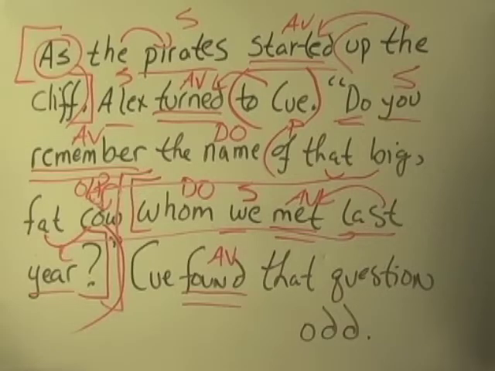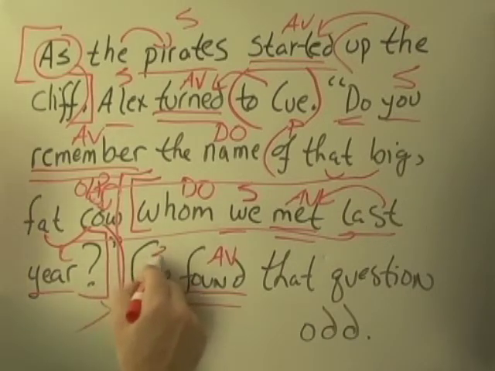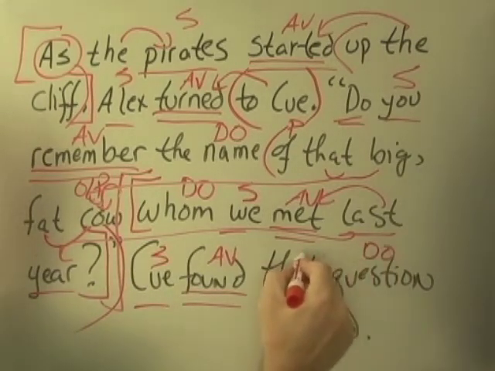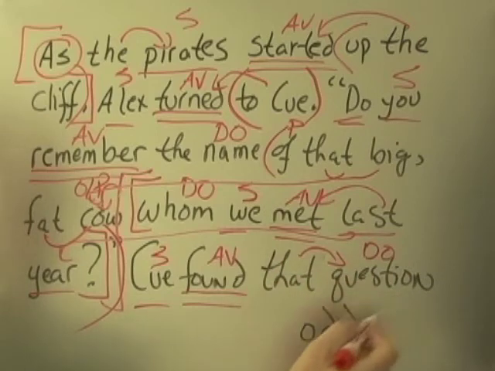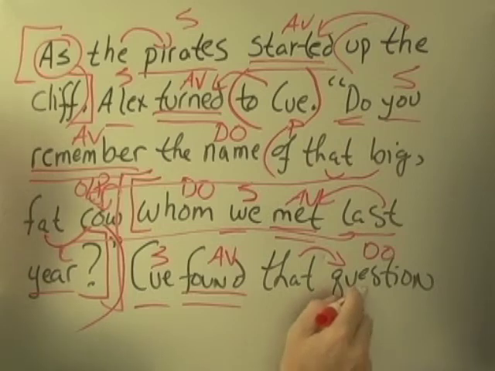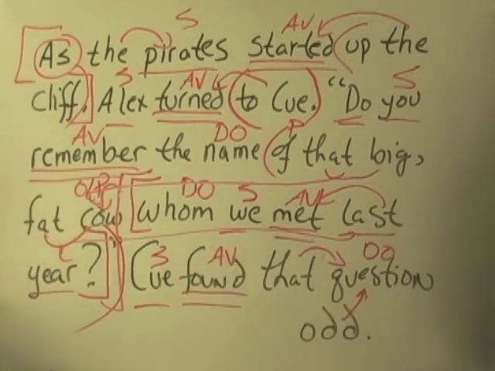In the final sentence, Q found that question odd. Here's your subject. Found what? Question. There's your direct object. Demonstrative adjective pointing at question. And then we've got odd. You might think of it as an adverb, how they found odd, but I think in fact it's more clearly modifying question adjectivally.